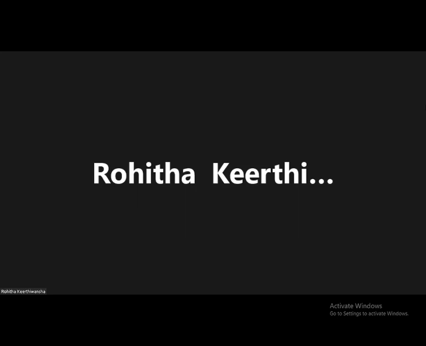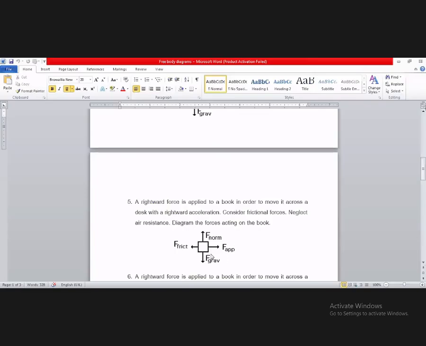So we'll see, as Shamoda mentioned, how it looks. Here on the right side, you can see the applied force, and opposing it, there's friction on the left side.